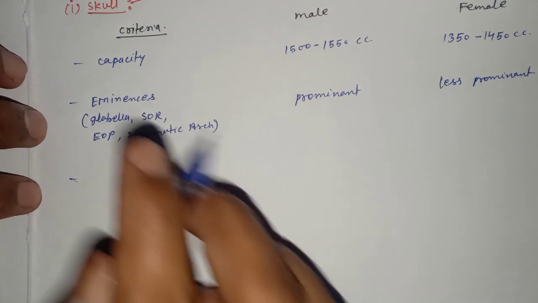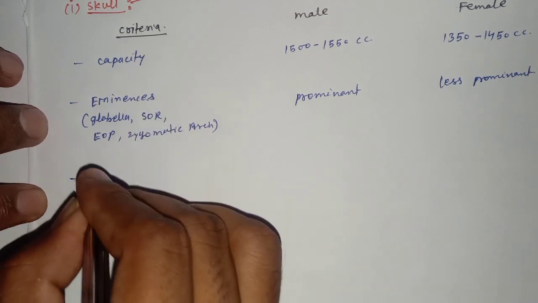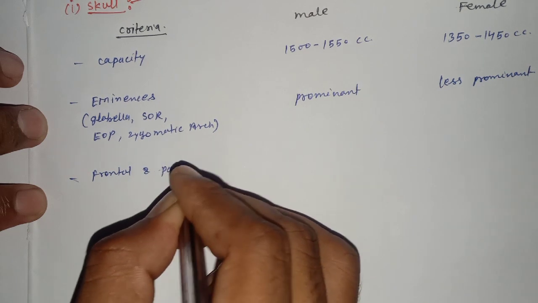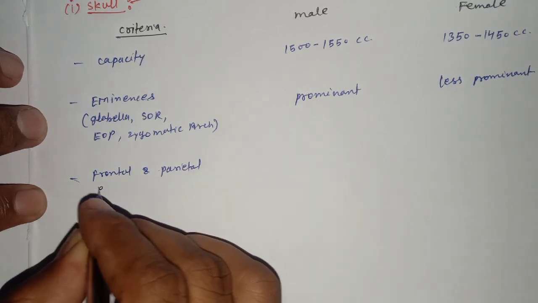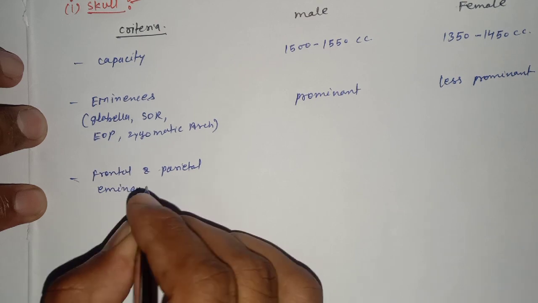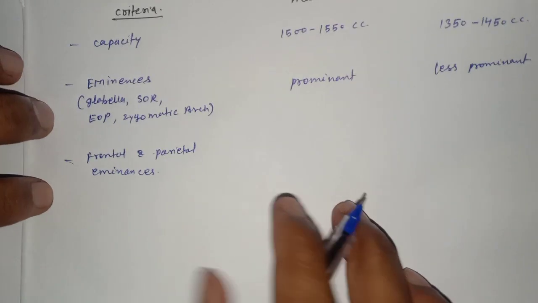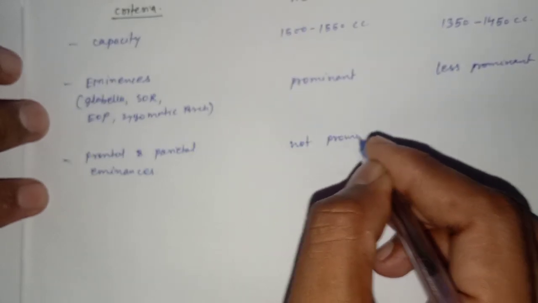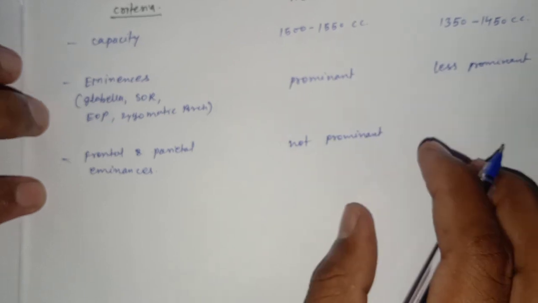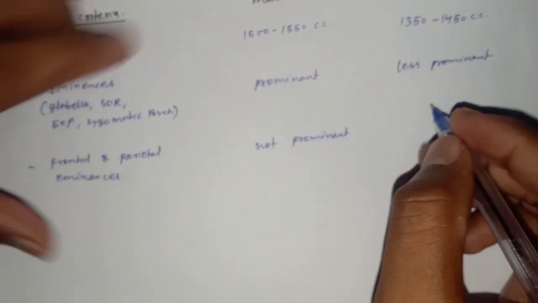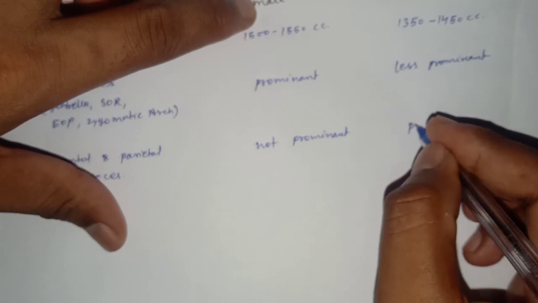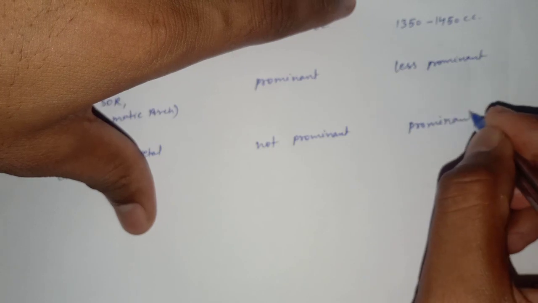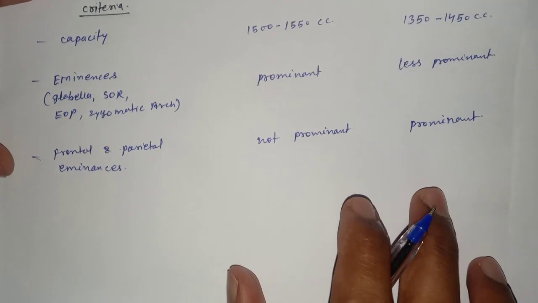Another criterion is the frontal and the parietal eminences. They are not prominent in the males, and prominent in the females.